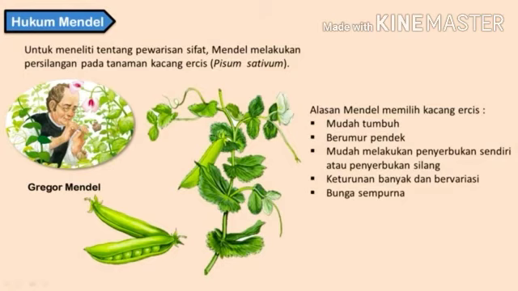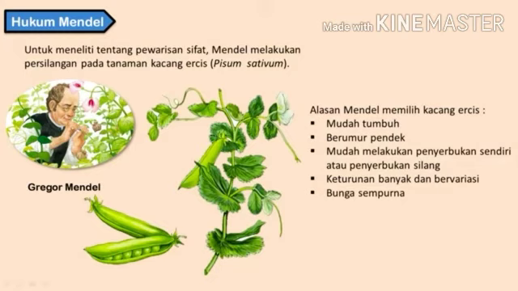The first, easy to grow. The second, short lifespan. The third, easy to self-pollinate or cross-pollinate. These peas have perfect flowers because of the flower shape, so they are easy to cross. Number 4, heredity traits are many and varied.